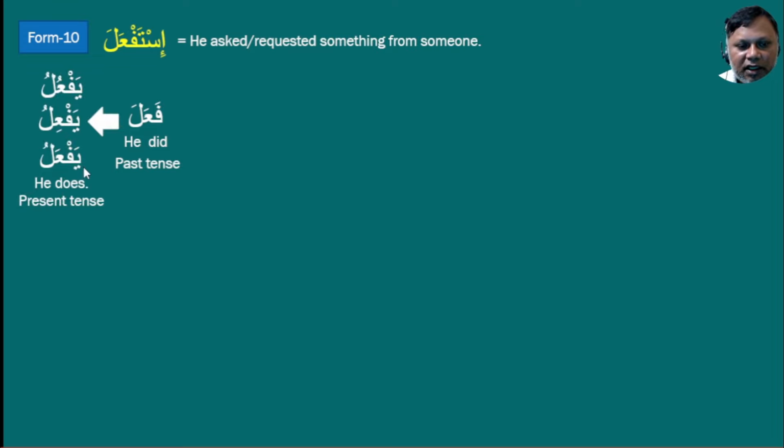It will be either yaf'alu or yaf'ilu or yaf'ulu, any one of these three. Which one will be true, or which one do we have to pick? We cannot use all of these three. We have to choose any one of them. So which one will we take? We don't know. Why don't we know? Because this is only the formula. We can understand which one to pick only when we put the real root letters under